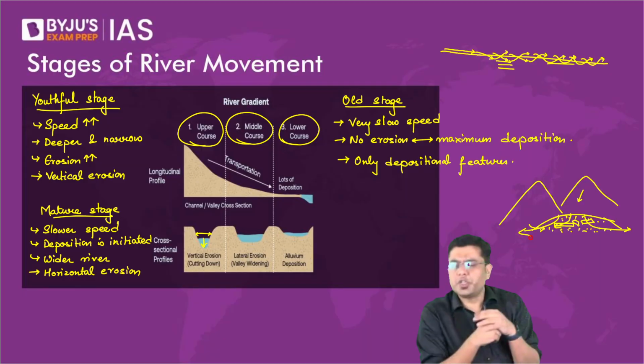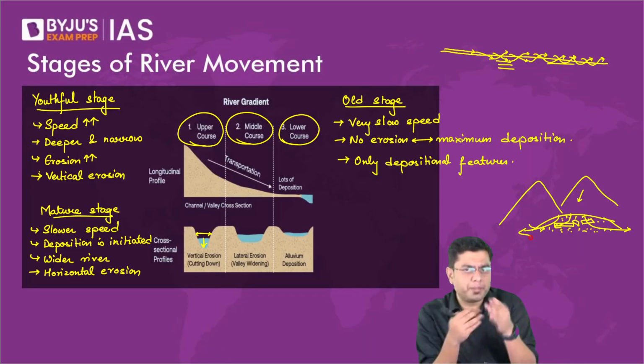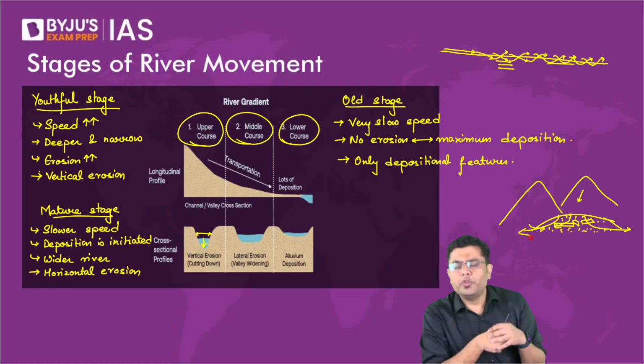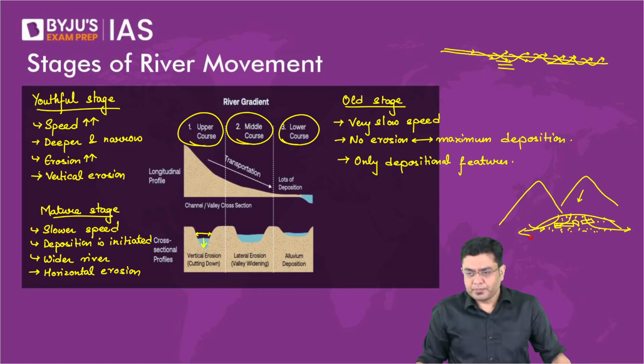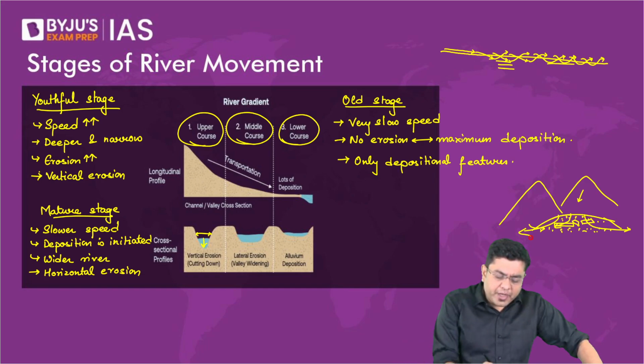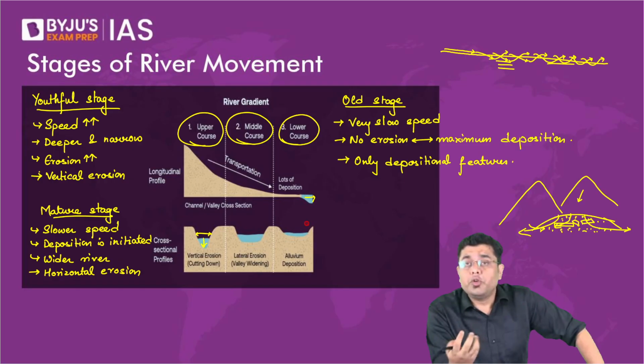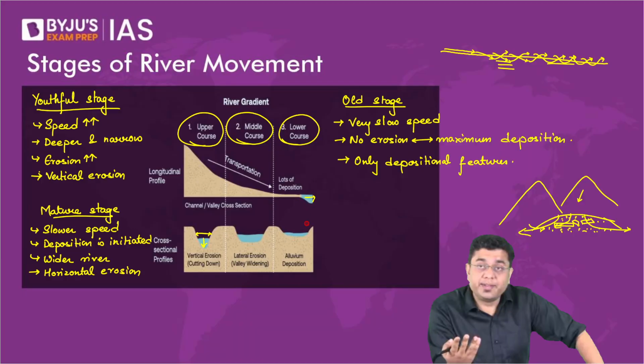There will be vegetation growth which will happen, but when you talk about fertility, you talk about it from the perspective of agriculture. So that is not a very common phenomenon. Okay. What happens after the old stage? The river meets the sea, or that is the end of the river. It will eventually evaporate in certain cases, but in 99.9% of the cases, it will meet the sea.